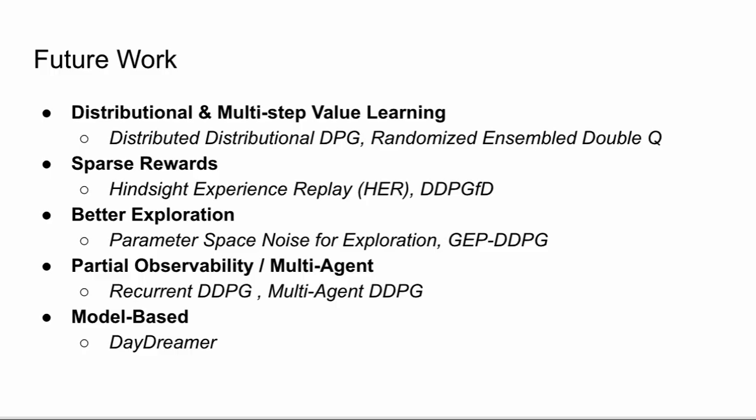Recurrent DDPG adds memory through recurrent networks, while multi-agent DDPG uses centralized critics to coordinate multiple agents. Algorithms like Daydreamer learn a world model for imagined rollouts, improving sample efficiency and planning. Overall, these directions extend DDPG's foundation to handle more complex realistic settings.